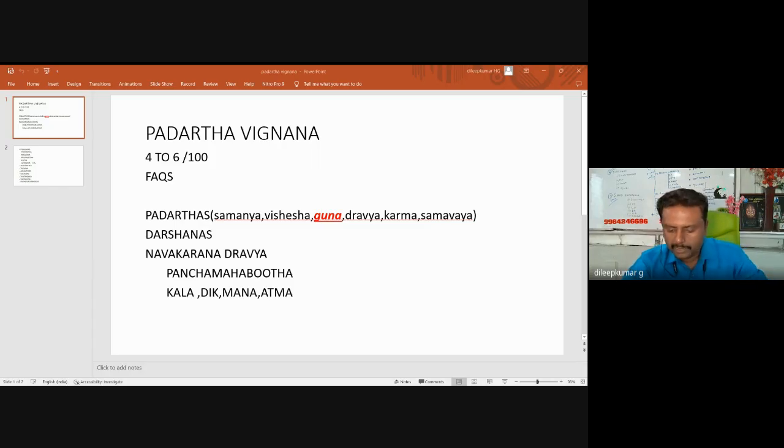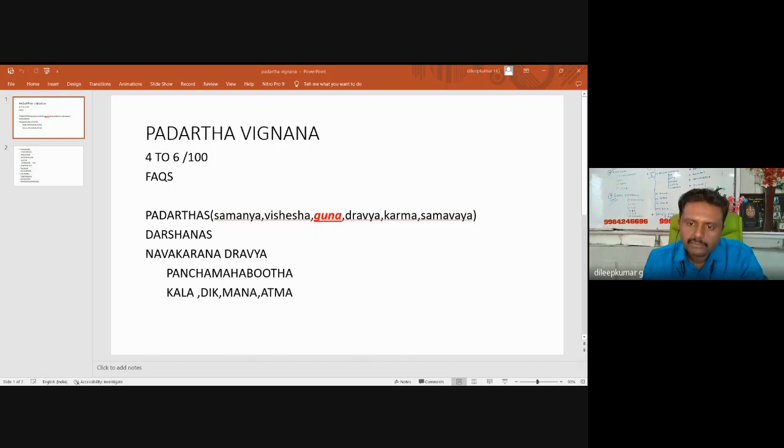The Vadas mentioned in Nyaya Darshana are Asat Karyavada, Arambhavada, and Pitarapaka Vada. These three Vadas are the contribution of Nyaya Darshana. Once again, I will repeat: Asat Karyavada, Arambhavada, and Pitarapaka.